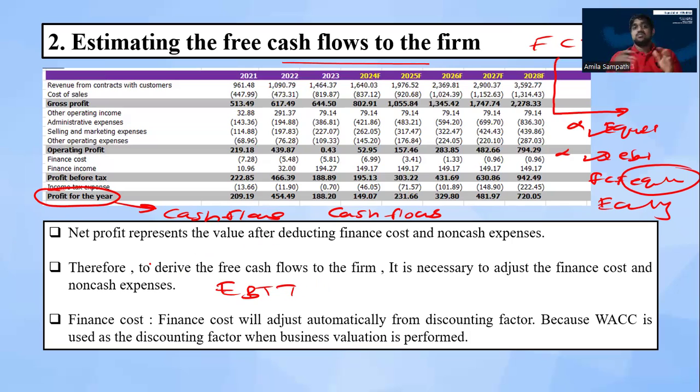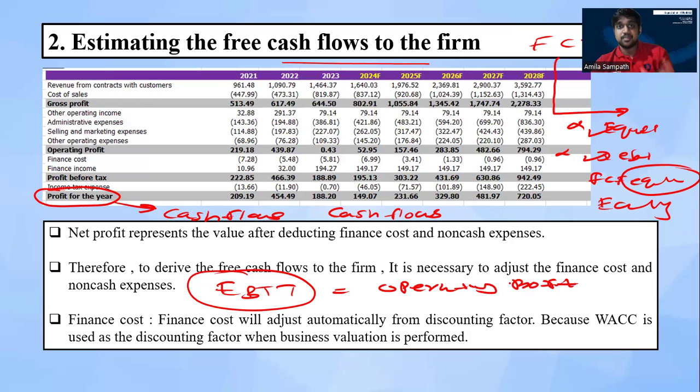I hope all of you have an idea about EBIT. In this derivation process of free cash flow to the firm, we start from EBIT. Simply, earnings before interest and tax is similar to our operating profit. To estimate free cash flow to the firm, we start from our operating profit or EBIT.